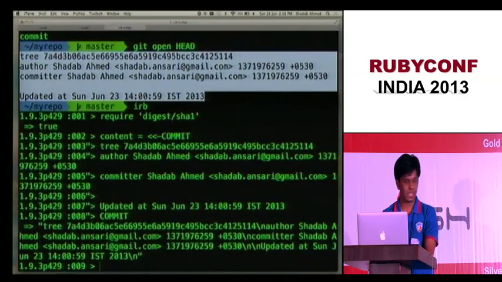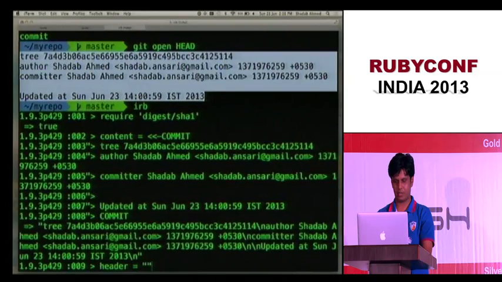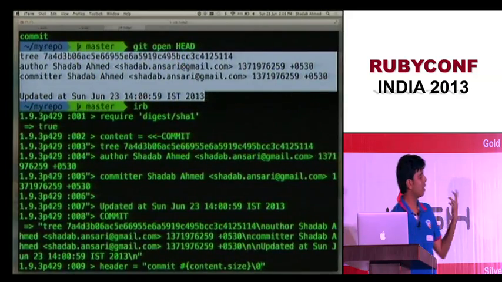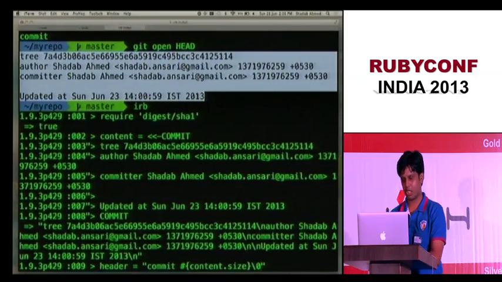So we have the content in a string. Let's also calculate a header. So it's a type of commit object and content dot size, and we have a \0 padding. So that's how the Git header is calculated. Why is it used? Well, I'll tell you just now.